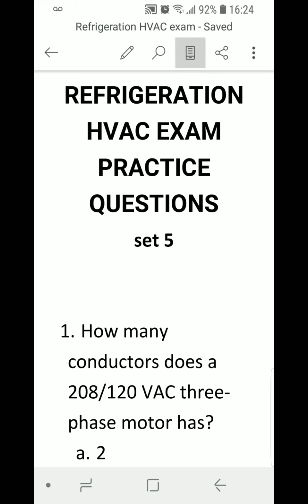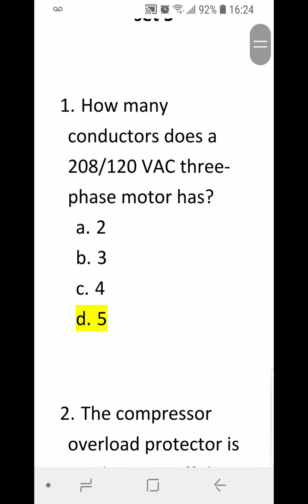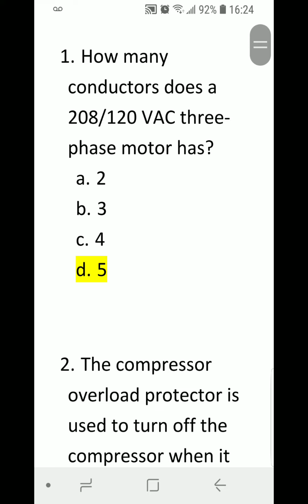Refrigeration HVAC exam practice questions set number 5. Number 1. How many conductors does a 208/120 volt AC 3-phase motor have? A, 2, B, 3, C, 4, D, 5. Correct answer is D, 5.